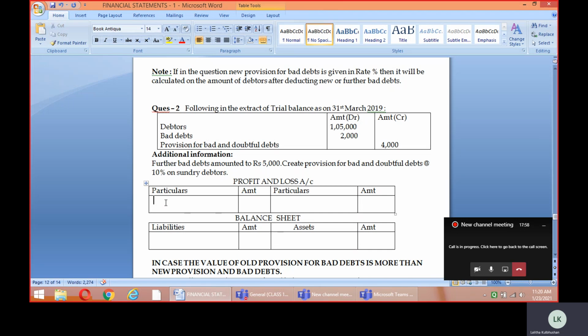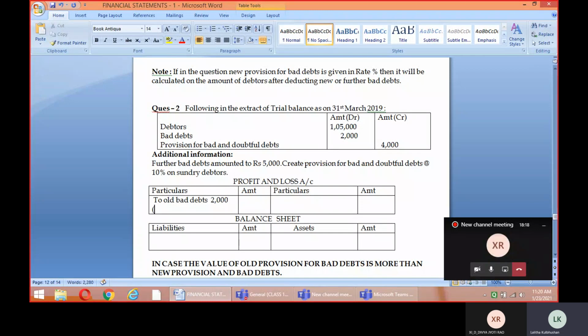The first treatment will be in the profit and loss account. So it will be old bad debts. Let's show the old bad debts first. What's the value of the old bad debts? We'll be having it here. The old bad debts is how much? That is 2,000.